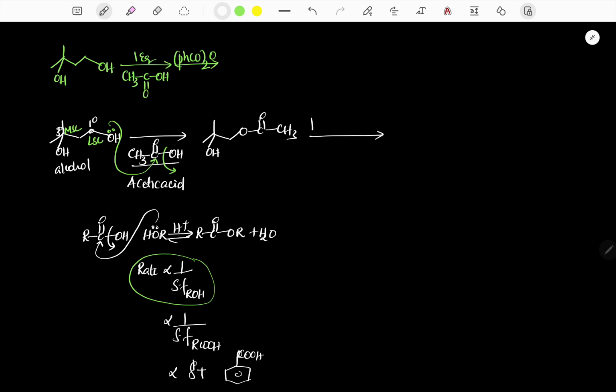Now it is treated with benzoic anhydride. Again, if you see the benzoic anhydride, it is a leaving group. So definitely our reactant should behave like a nucleophile, because here the leaving group is present, RCO leaving group. So we should look for the nucleophile, and here it is a nucleophile and it is also a nucleophile.